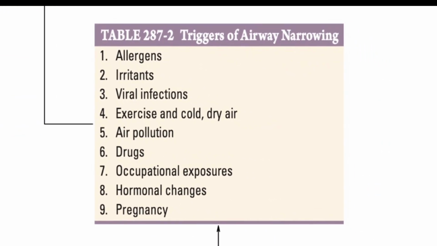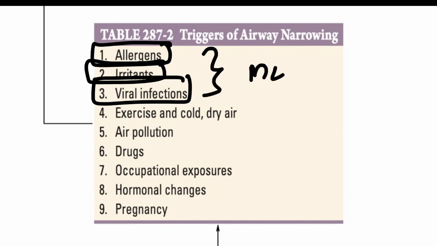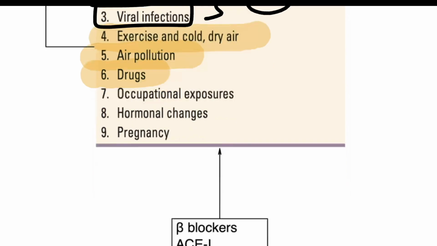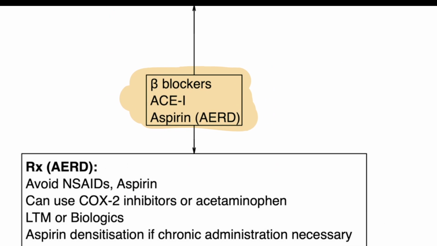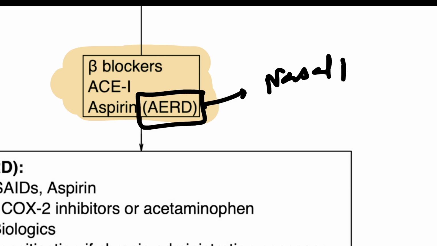There is a lot of overlap between the variety of exposures and the triggers, that includes allergens, irritants, and infections, which again remain the most common etiologies. Apart from this, you should note that exercise and cold air exposure contribute as triggers to asthma. Along with that, air pollution and drugs, which include beta blockers, ACE inhibitors, and aspirin, are important etiologies for triggering asthma exacerbations. Aspirin gives rise to a special variety of disease referred to as aspirin exacerbated respiratory disease, which is characterized by nasal polyposis and sinusitis.